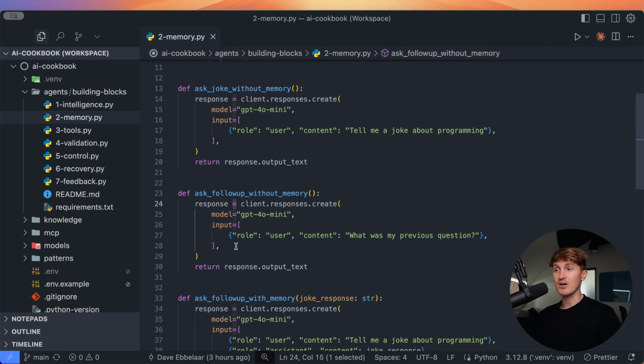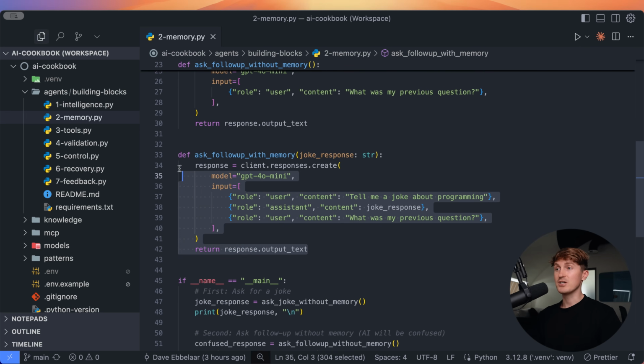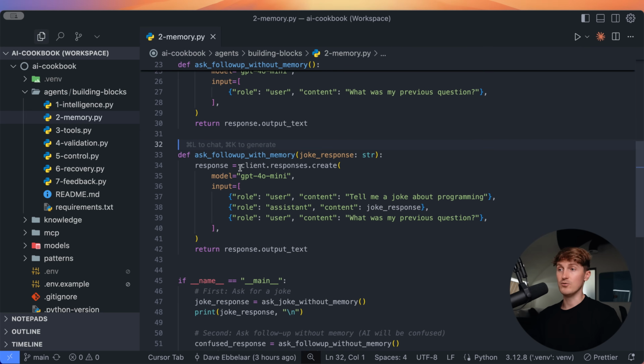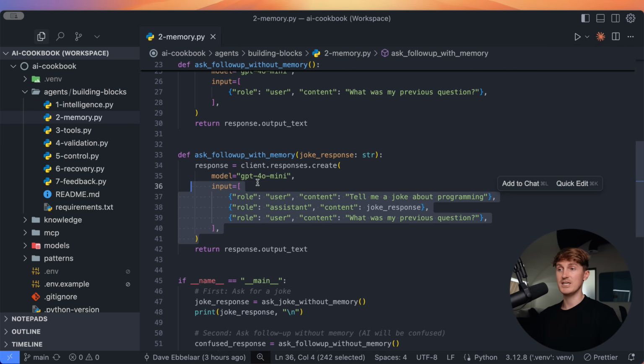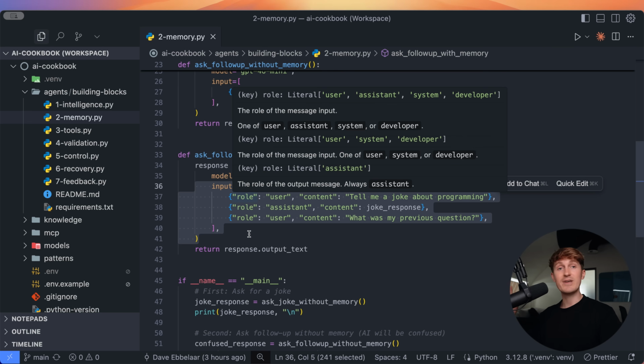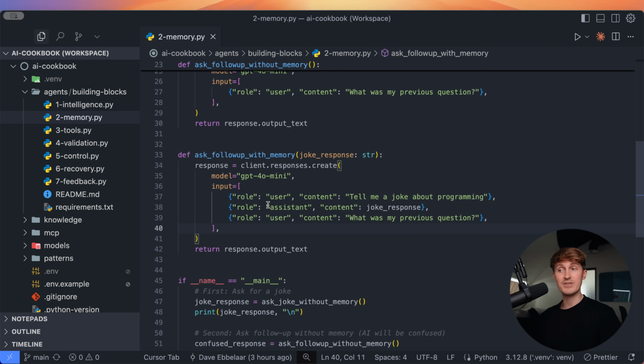And because LLMs are stateless, if we run this, it will simply not know. And then here in this function, we have a proper example of how to handle memory, where we pass in the conversation history and we have an alternating sequence between user and assistant. We are now programming this dynamically within our code. In a more realistic example, you would store and retrieve this from a database.